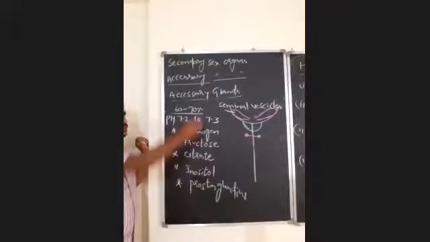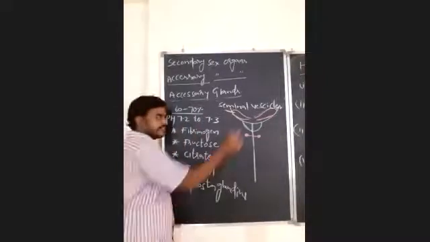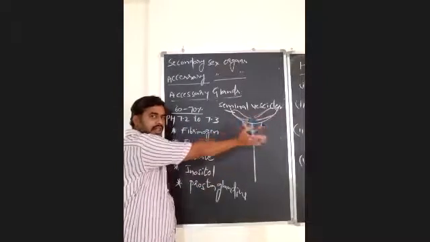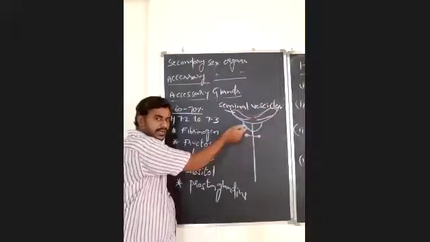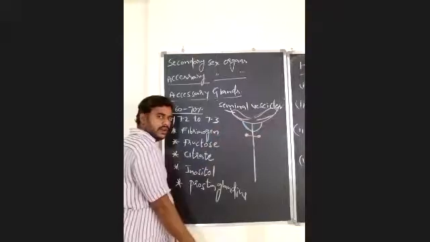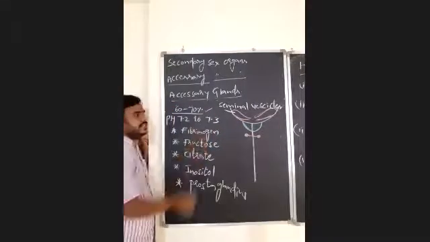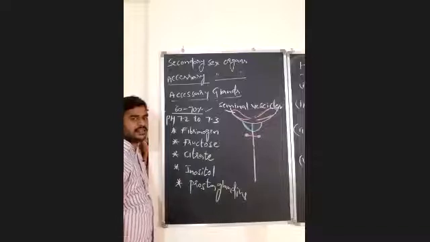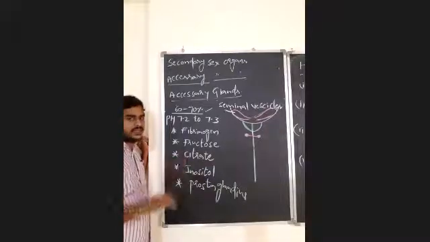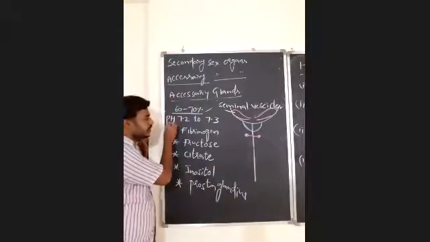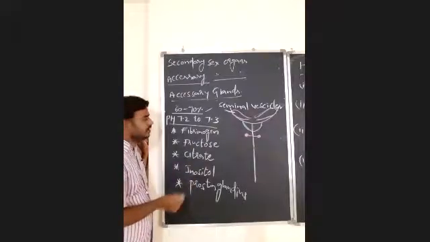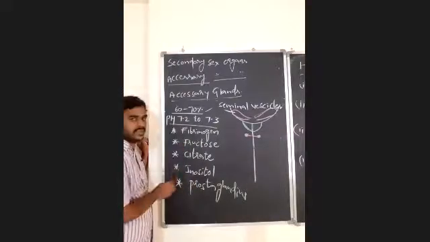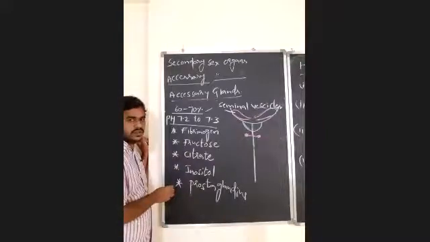Seminal vesicles are a pair of sac-like glands located inside the abdominal cavity, dorsal to the urinary bladder. This seminal vesicle secretes the majority of the seminal plasma, 60 to 70%. This fluid is slightly alkaline in nature. The pH is 7.2 to 7.3.